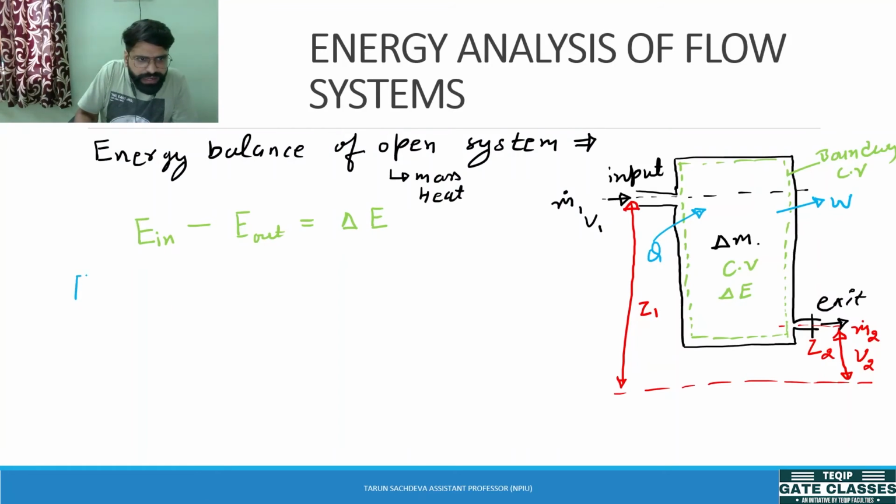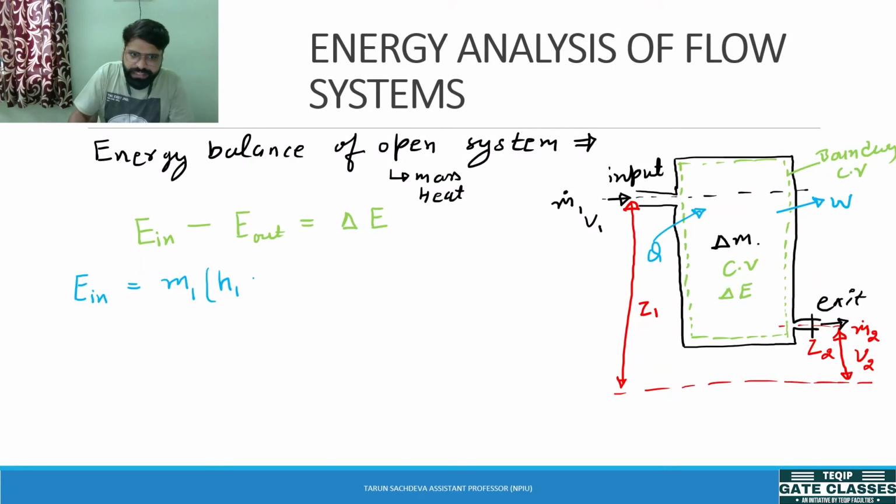Now what is the energy coming into the system? The mass of the system total, into mass 1 at the input, and the enthalpy. We have understood that it has some internal energy and also flow work, so that can be written as enthalpy.